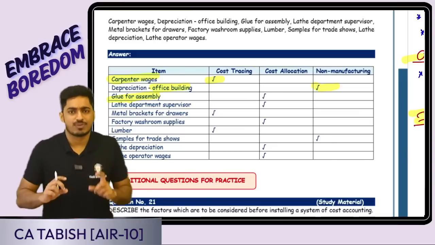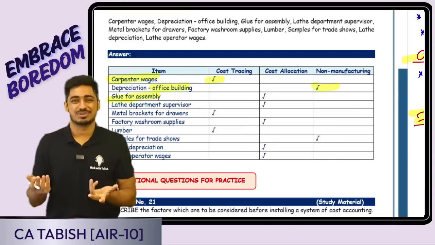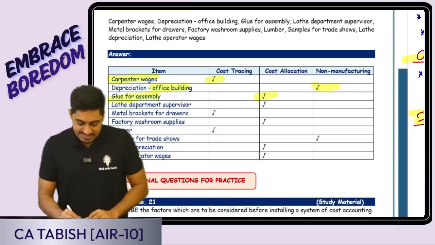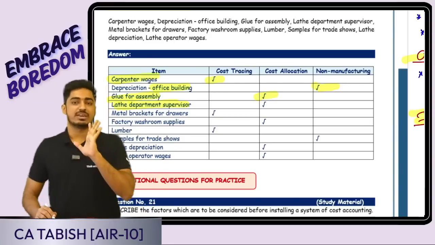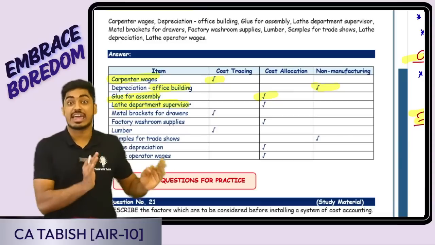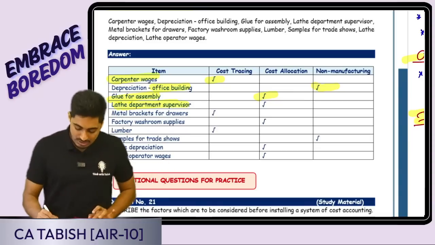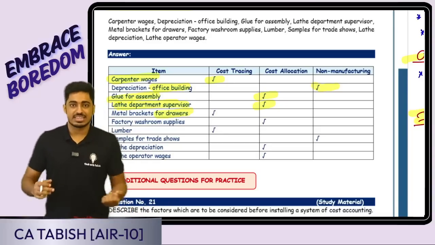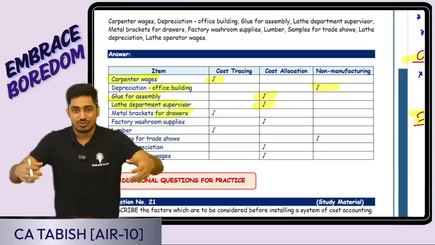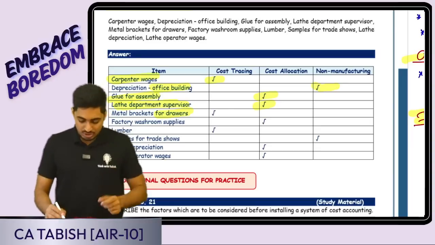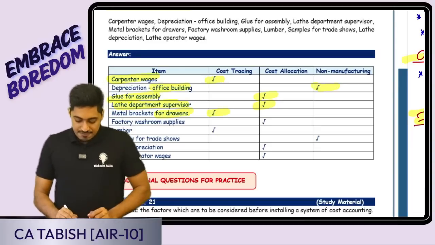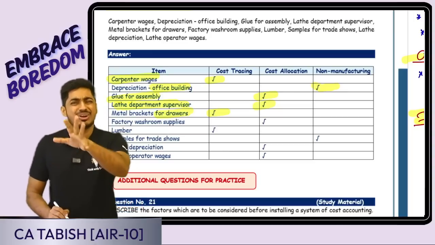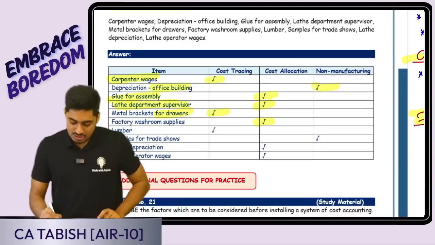Can I tell, for one furniture, this much glue is used? What nonsense. Glue, you've taken a packet, that's all, right? Cost allocation. Lathe department supervisor, whenever it comes to a supervisor, he is not a direct employee. So it is an indirect cost, so it comes in cost allocation. Metal brackets for drawers. Drawers are there, for that you are using the metal brackets, so that you can push and pull. So it is going to be a direct material cost, tracing. Factory washroom supplies. These are not direct material. Indirect material these are. So cost allocation.